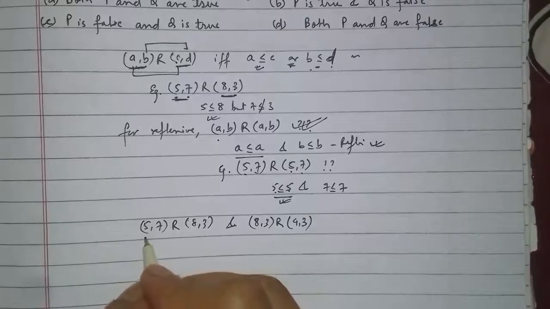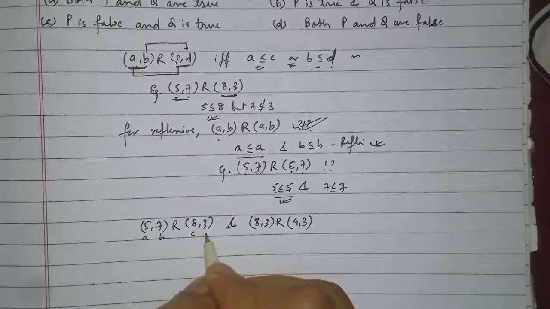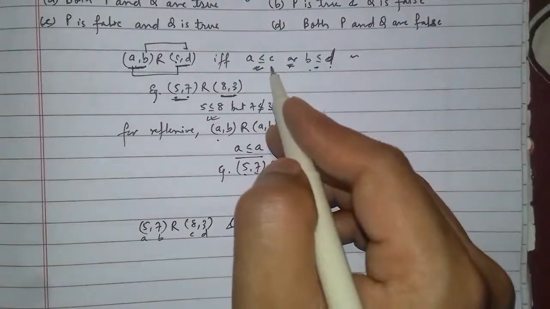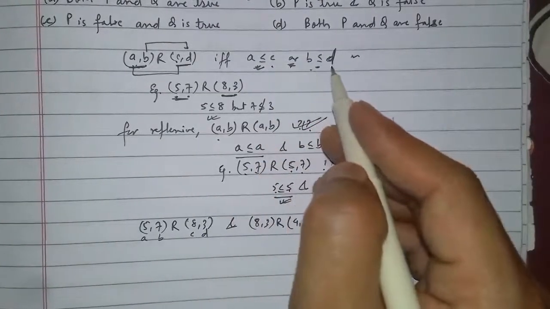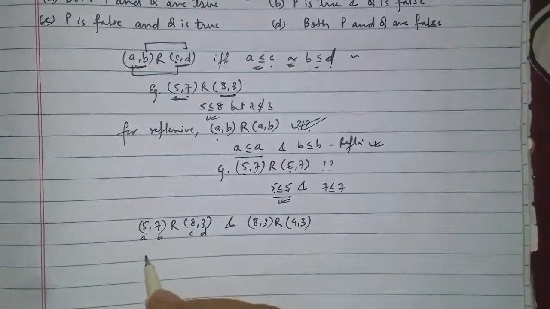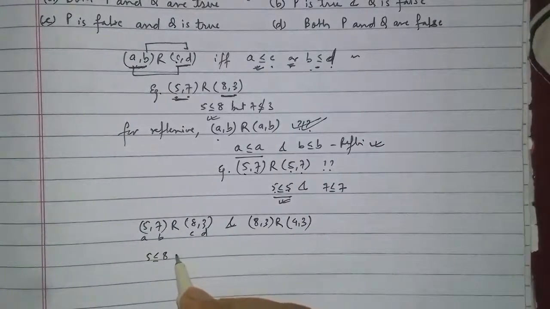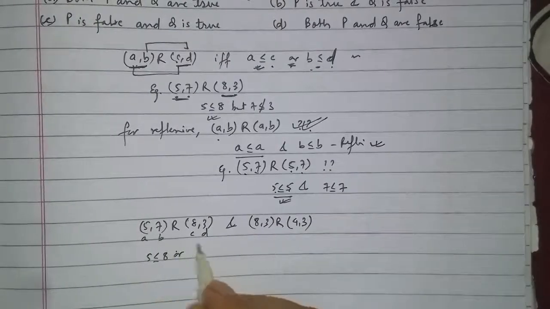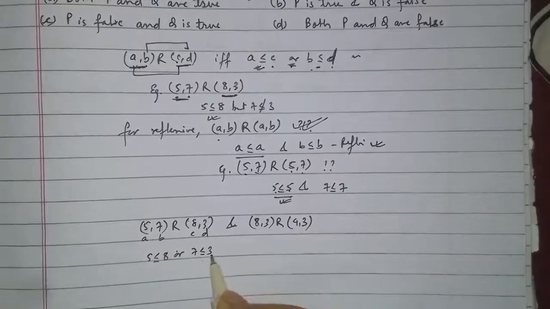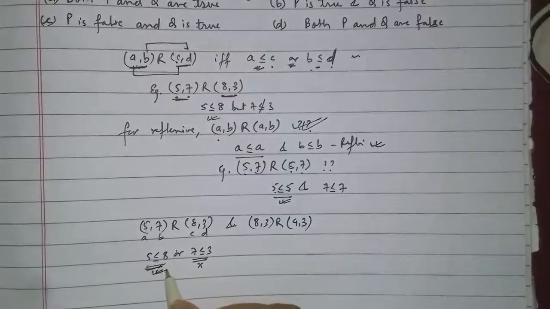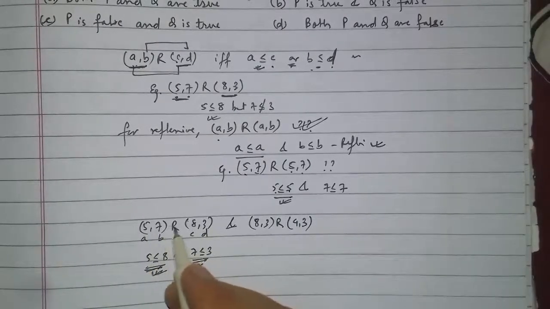See, this is A, this is B, this is C, this is D. The condition is saying that A should be less than or equal to C or B should be less than or equal to D. Here 5 is less than or equal to 8 or 7 is less than or equal to 3. This condition is not satisfying, but this condition is satisfying, therefore these are related.